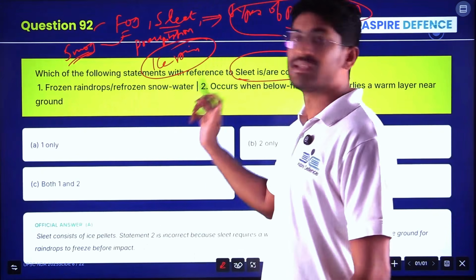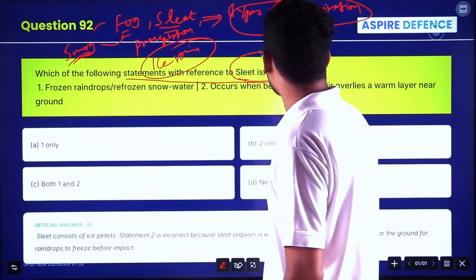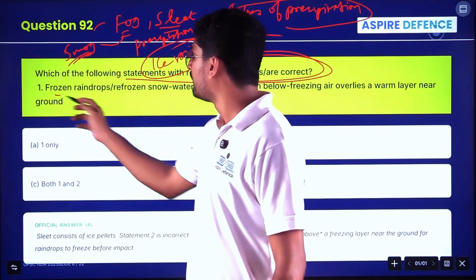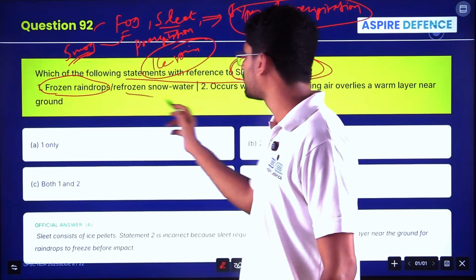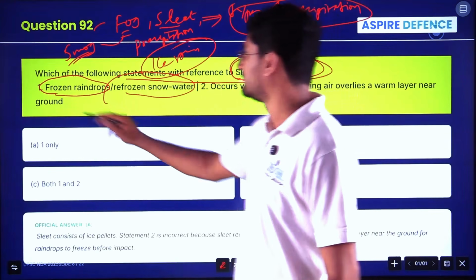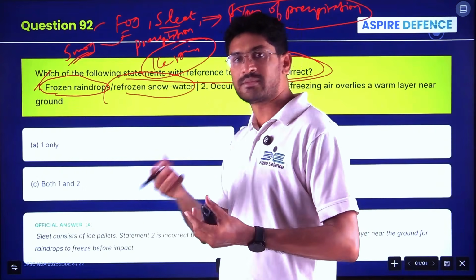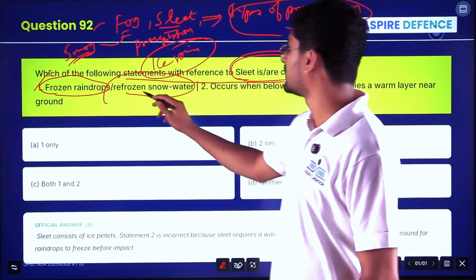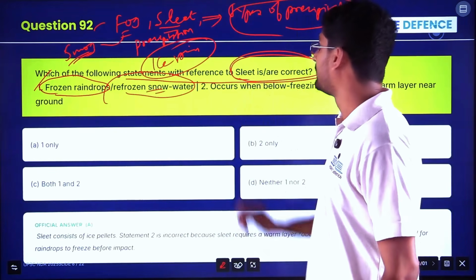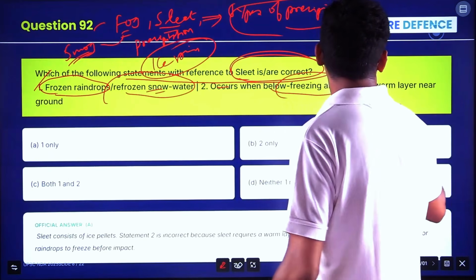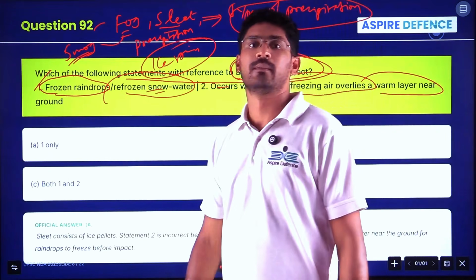Now the question is about sleet. Which of the following statements with reference to sleet is/are correct? Sleet is formed due to frozen raindrops or refrozen snow water. That is correct. Snow becomes water and again it is refrozen, which will form sleet. Sleet occurs when below-freezing air overlies a warm layer near the ground.